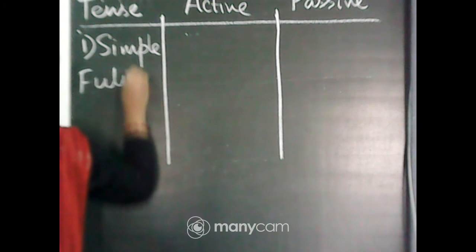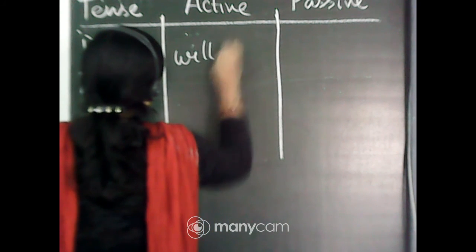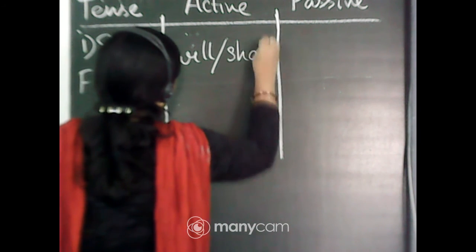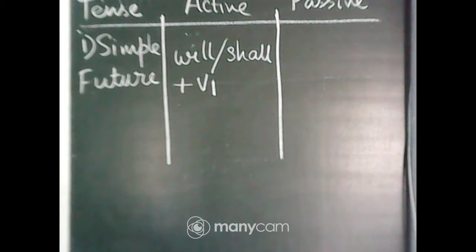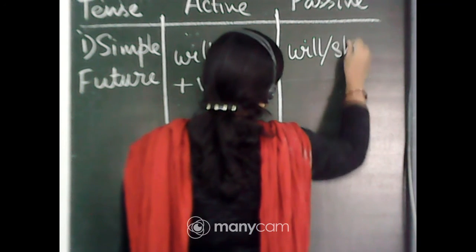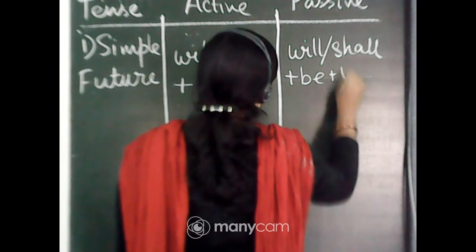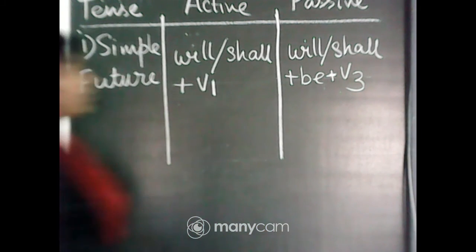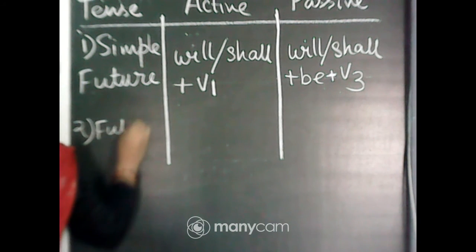Simple future in the active voice is will or shall plus V1, right? Will or shall plus V1. And in the passive voice, it will be will or shall plus be plus V3. Okay. Number 2, future perfect.